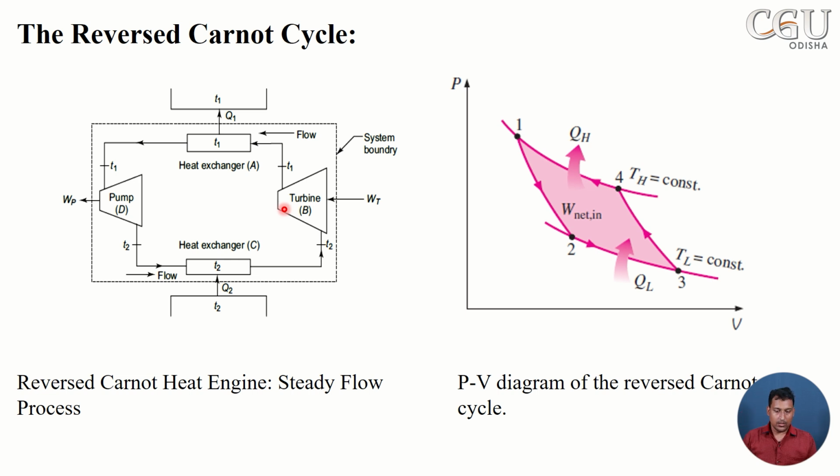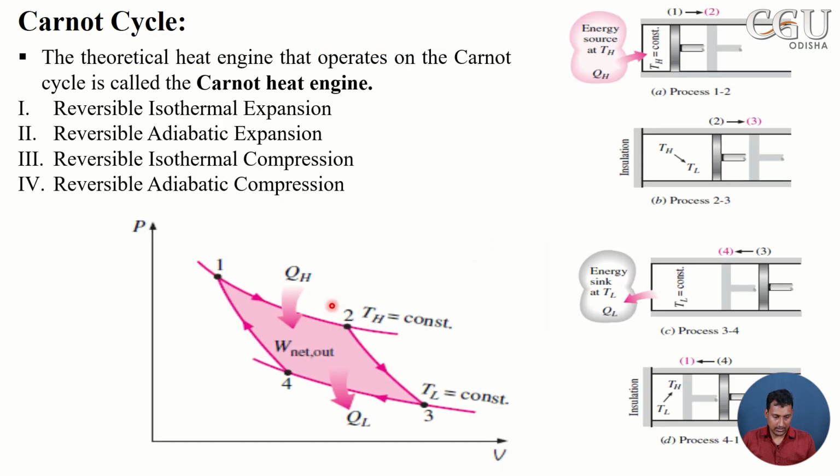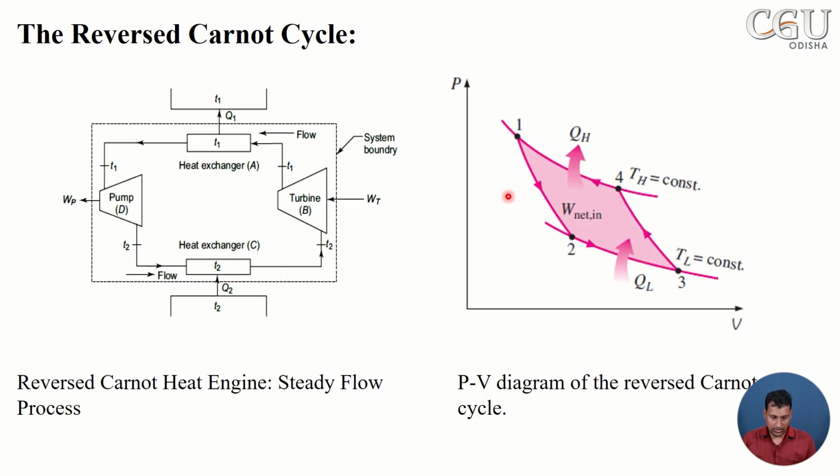Whenever we reverse the direction of heat flow, previously we have seen clockwise heat transfer during an engine, but if we just reverse the direction, we call it a reverse Carnot cycle. It is for a heat pump or refrigerator. Here you can see heat is added from the sink and heat is rejected to a source, and the directions are counterclockwise. It is a reverse Carnot cycle.